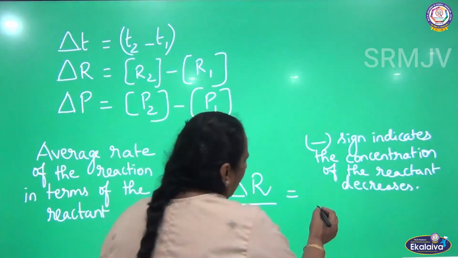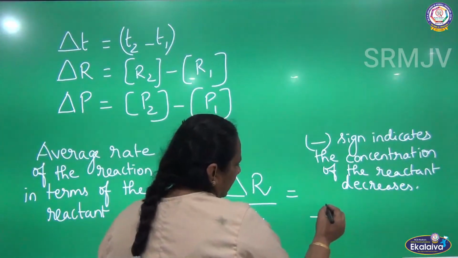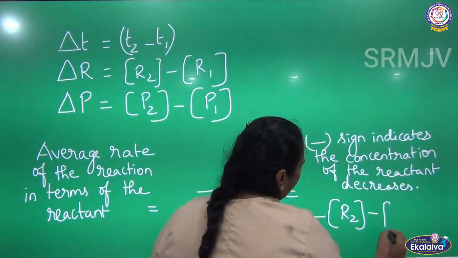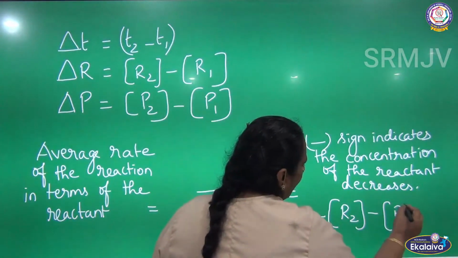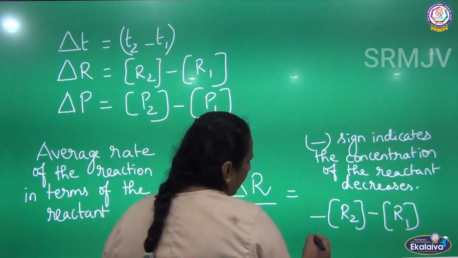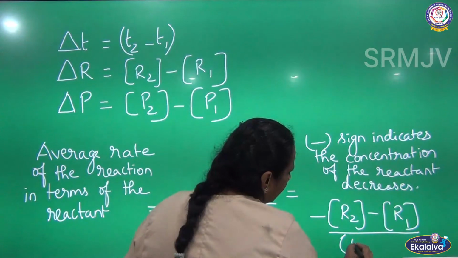What is delta R? Delta R is nothing but R2 minus R1. What is delta T? T2 minus T1.